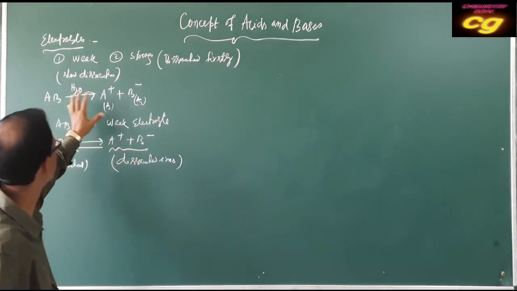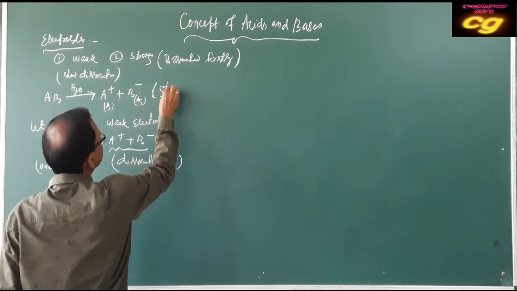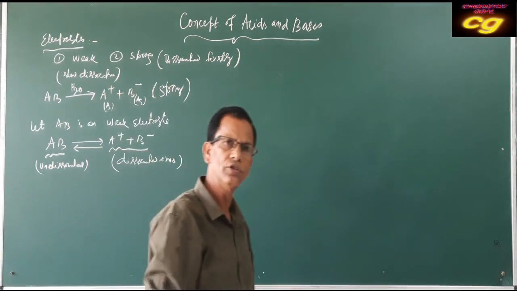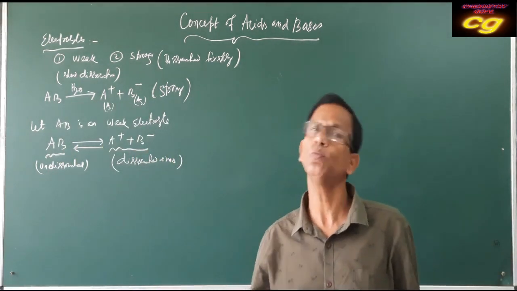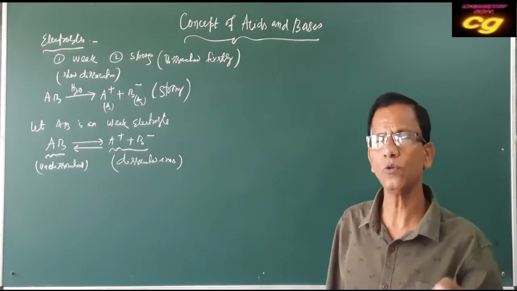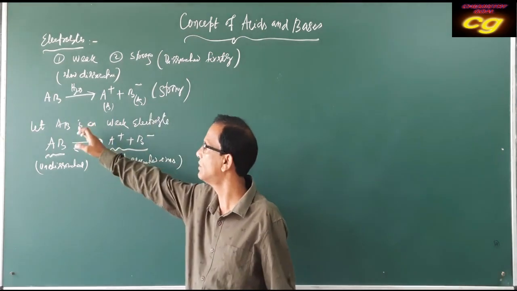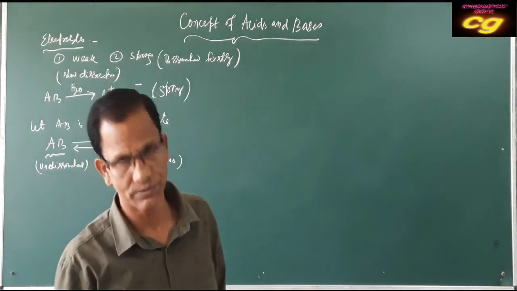But in case of a strong electrolyte, what happens? This is an example of a strong electrolyte. If it is a strong electrolyte, almost all reactant will be converted to product, or all reactant will be dissociated into corresponding ions. So nothing will be left, and equilibrium cannot be achieved.